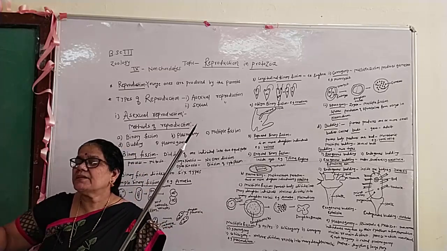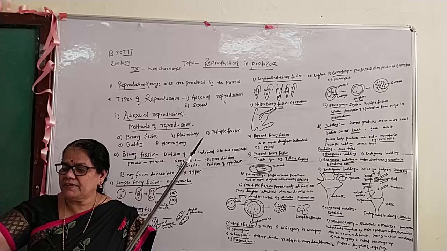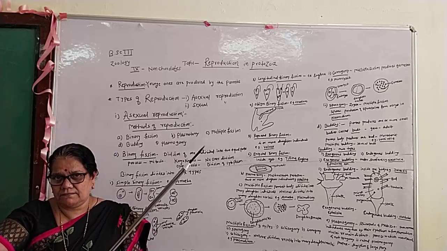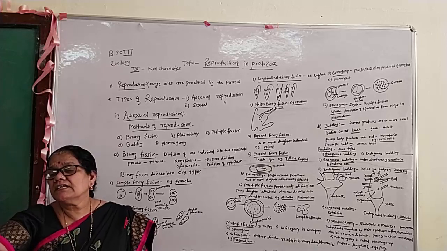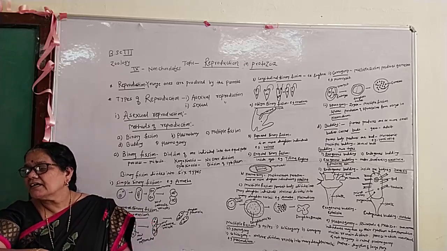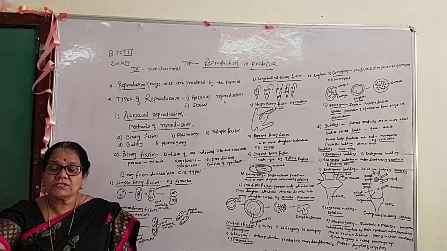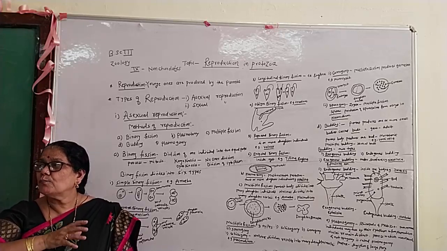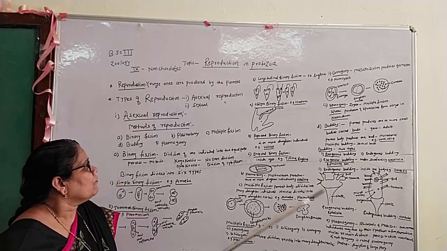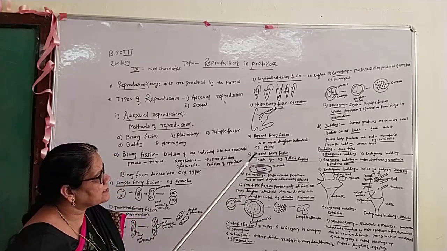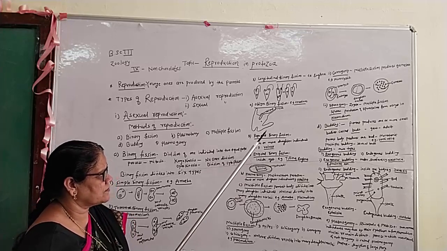In repeated binary fission, the daughter individuals resulting from binary fission do not separate, they undergo binary fission again to produce 4 or more daughter individuals. For example, Volvox.